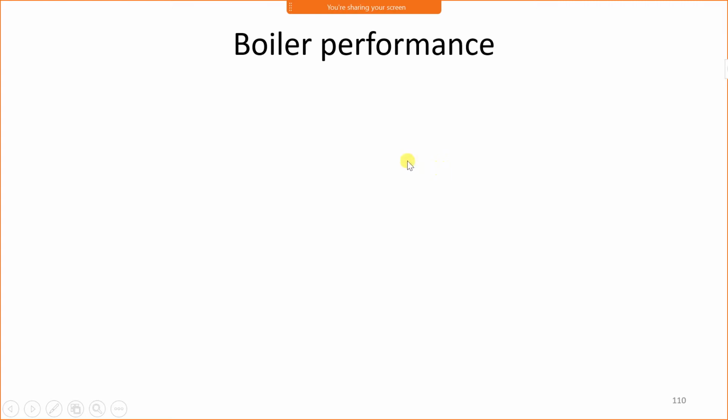In today's lecture, we will start boiler performance. Now, what is the boiler performance? How does a boiler perform? Boiler performance includes evaporation capacity, equivalent evaporation, the efficiency of the boiler, and other parameters.